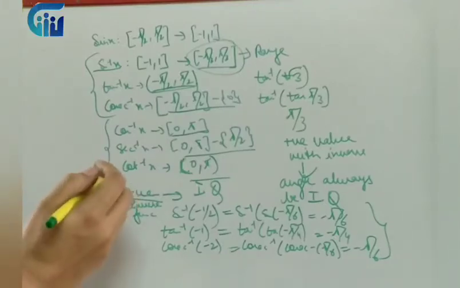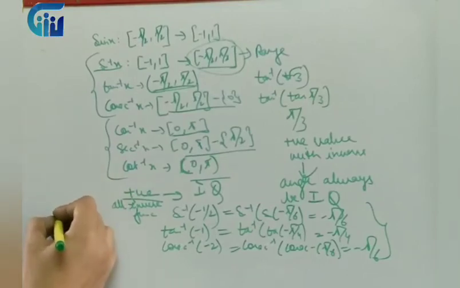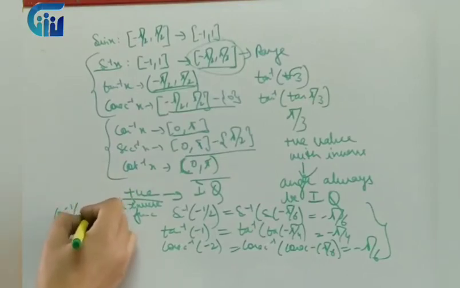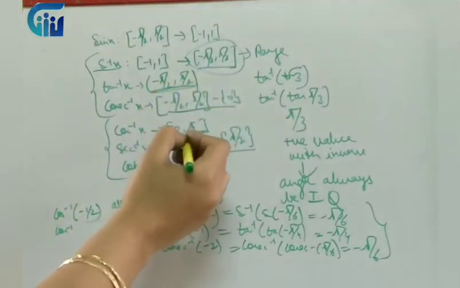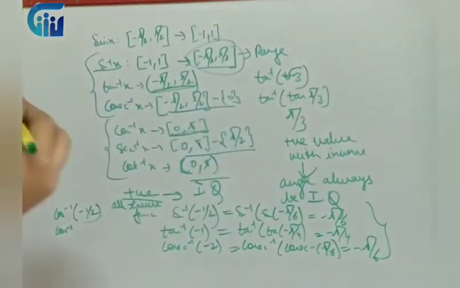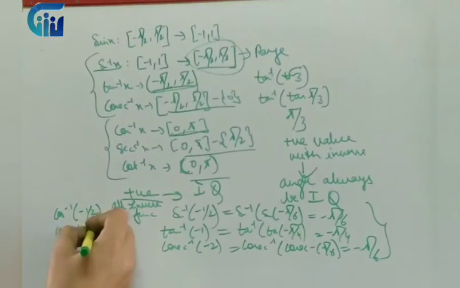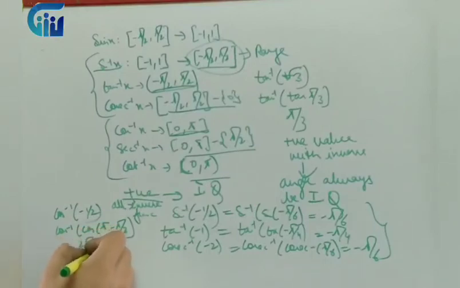Now let's see what happens for cos inverse and the others. So if I have cos inverse of minus 1 by 2, what will happen? We know negative angles are not there in cos, it is 0 to pi. So we know cos is negative in the second quadrant. So we can write it as cos of pi minus pi by 3, right? So it will become 2 pi by 3.